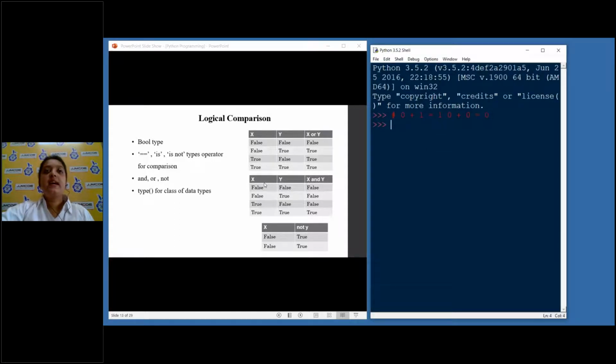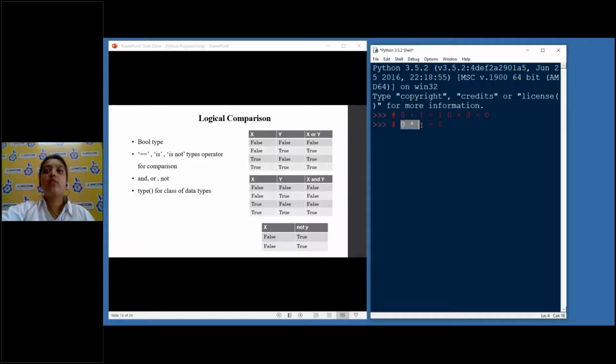Next we have AND, X and Y. AND is a little bit stricter. Only if all the values are true, it will generate a true value. Otherwise, it will generate false. So in order to remember AND, consider this as multiplication: 0 into 1 means 0. This is how you differentiate between AND and OR.